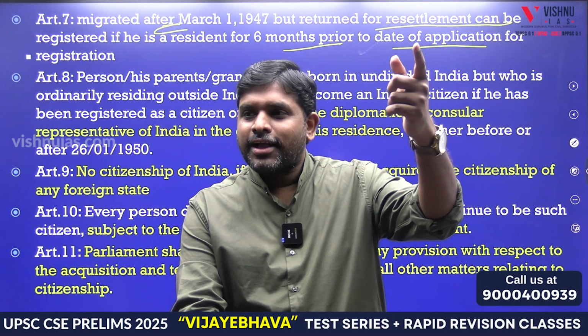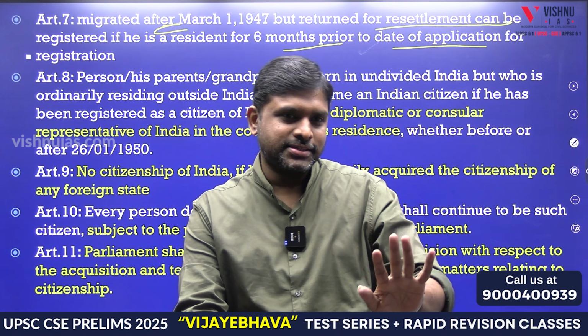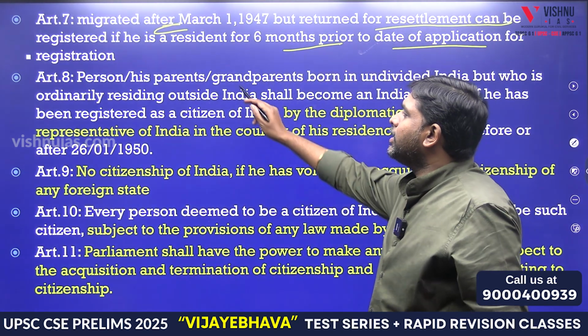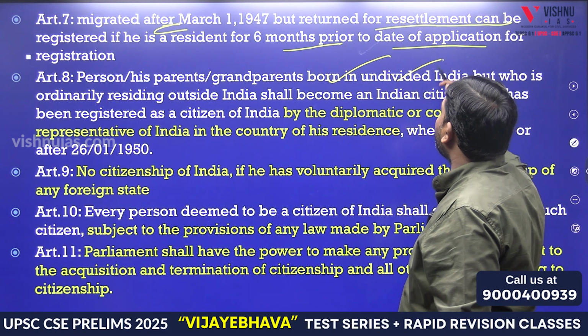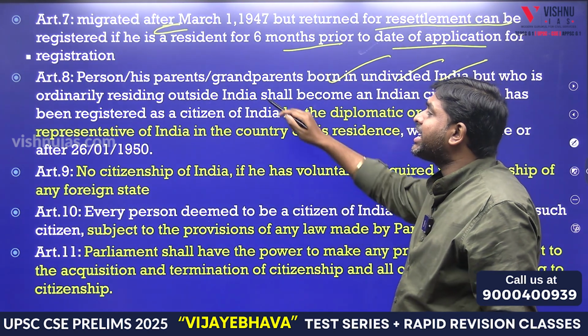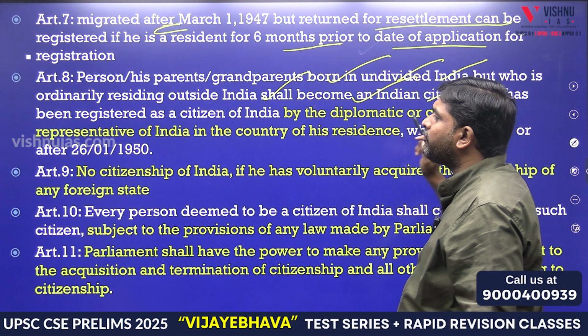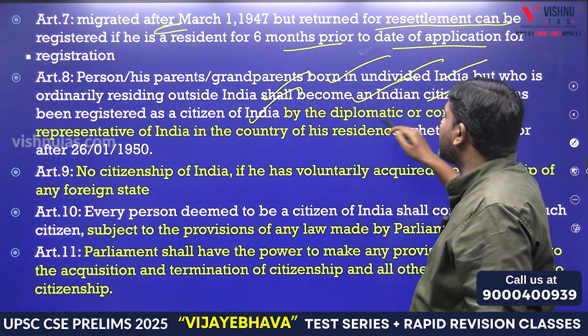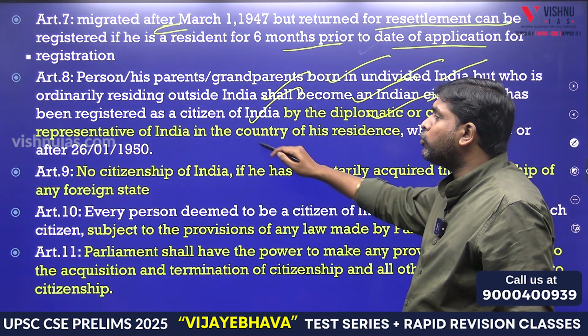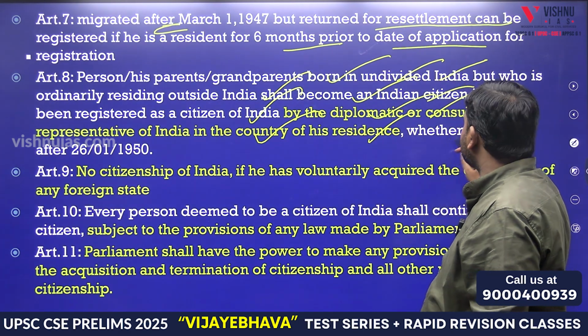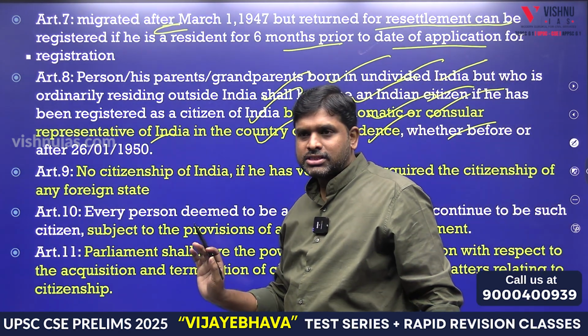Outside India, except Pakistan. A person whose parents or grandparents were born in undivided India but who is ordinarily residing outside India shall become an Indian citizen if he has been registered as a citizen of India by the diplomatic or consular representatives of India in the country of his residence, whether before or after 26th January. Means,